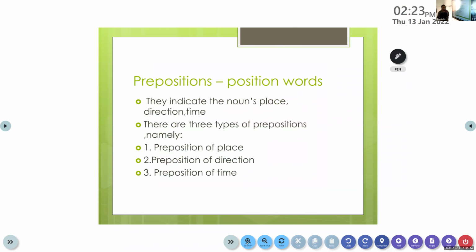As I've told you, a preposition tells us where a person, a place, an animal or a thing is. It is called a position word. As we have learned, a conjunction is a joining word, a noun is a naming word, a verb is an action word. So similarly, prepositions are position words. It tells us where a person, a place, an animal or a thing is.